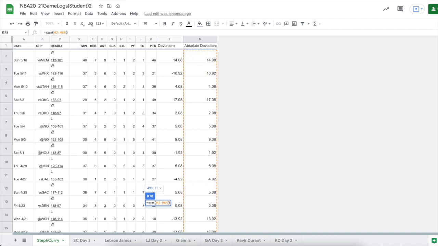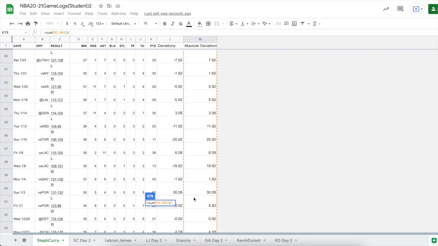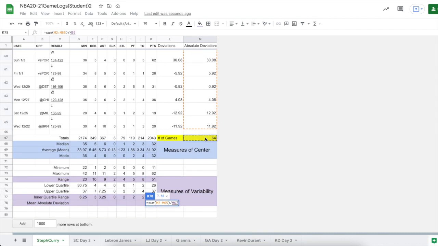But we're not going to finish our formula yet. We're going to divide. How do we divide? To divide, we are just going to use the slash. And then, what are we going to divide it by? How many games he played? 64. So that's our formula for mean absolute deviation.